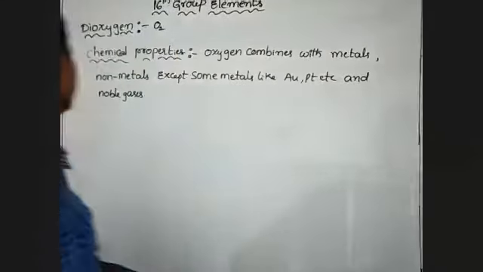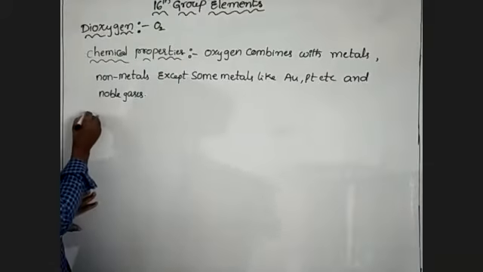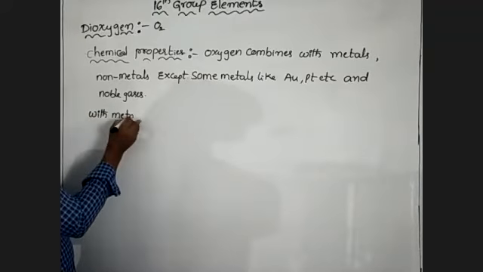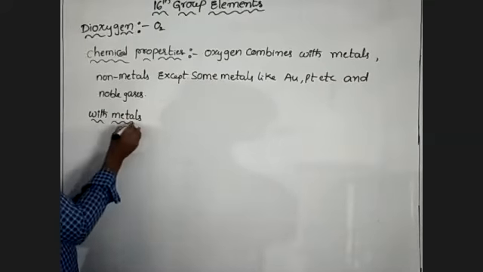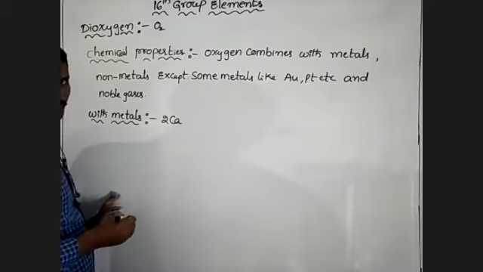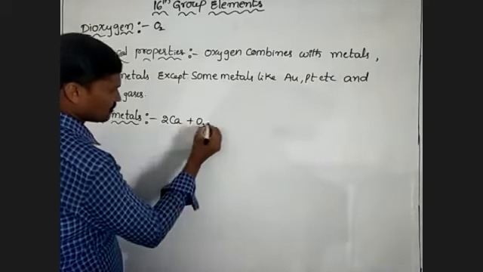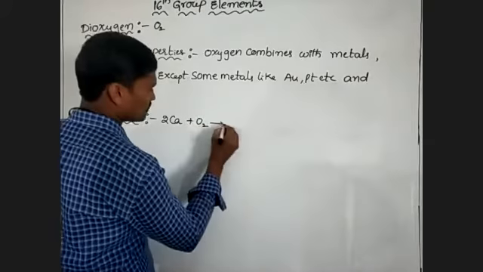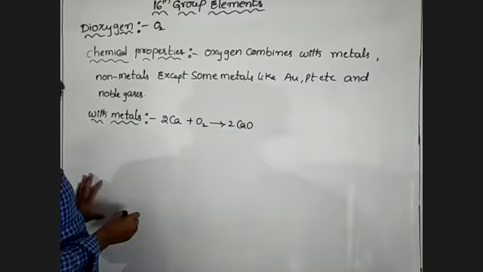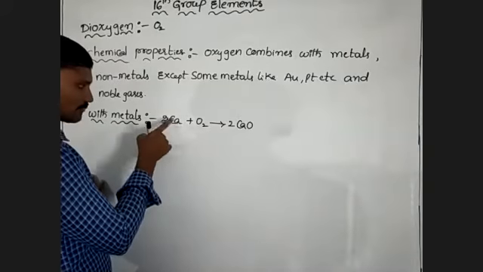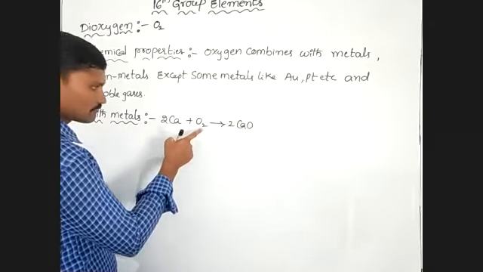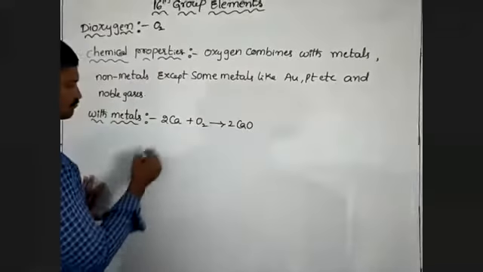Okay, right. First one is reaction with metals. Here 2 moles of calcium combines with oxygen, it forms calcium oxide. Calcium is a metal, so when oxygen combines with this metal, it forms calcium oxide.